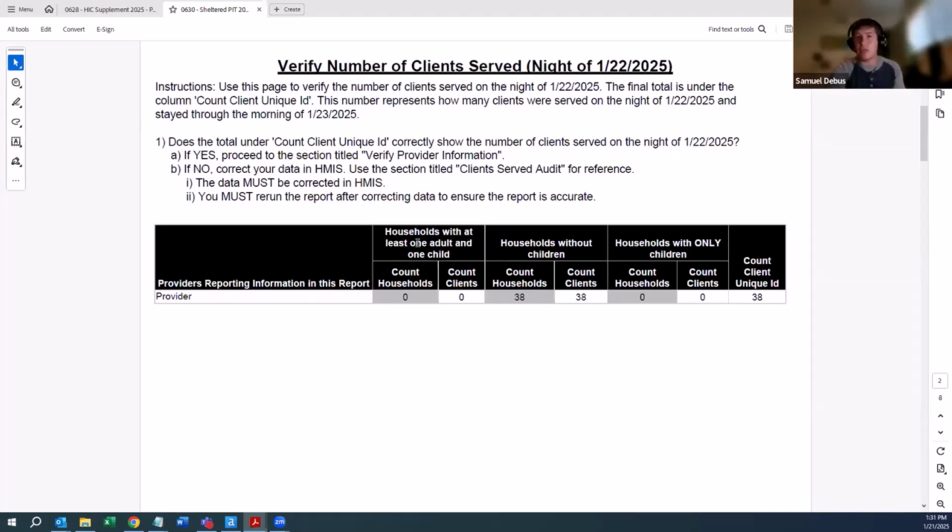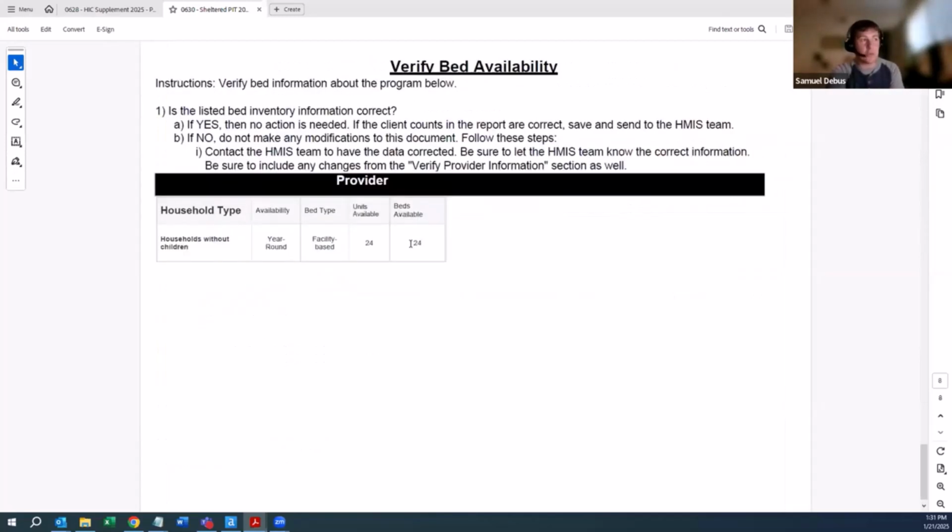We'll probably follow up and say, this is going to be flagged. Do you have overflow beds? How is it that the project is so over capacity? More often, what happens is back in July we added 20 beds, so this should be 44 and not 24. But once you look at the information, we're going to verify.